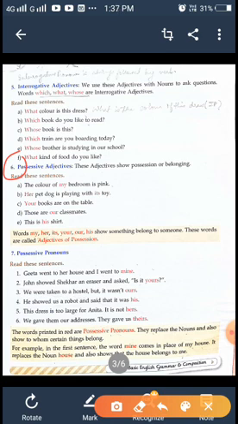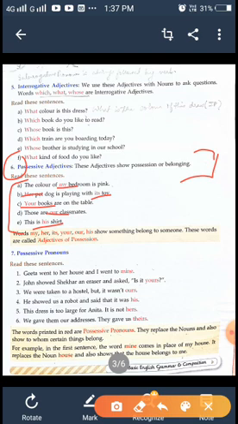This adjective shows possession or belonging. That means the things belong to whom. Like this: The color of my bedroom is pink. Her pet dog is playing with its toy. Your books are on the table. Those are our classmates. This is his shirt. Here we have my, her, its, your, our, his.